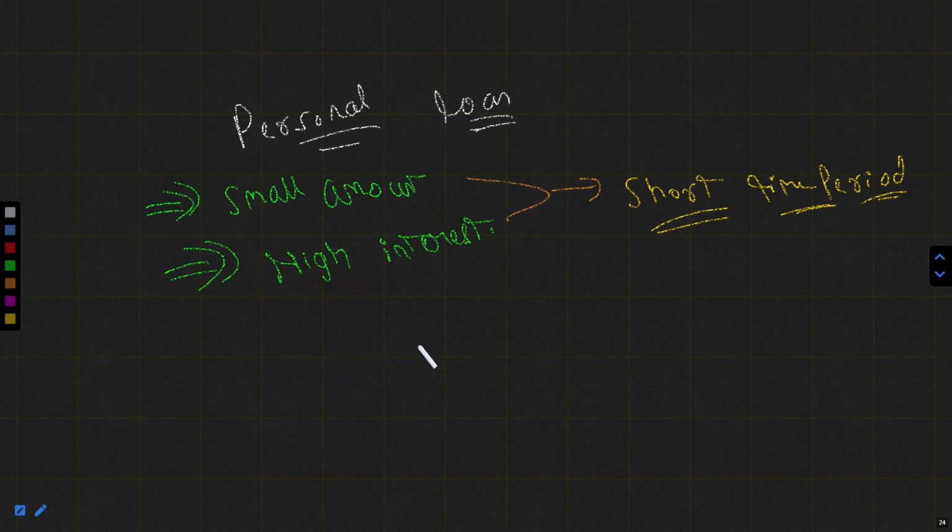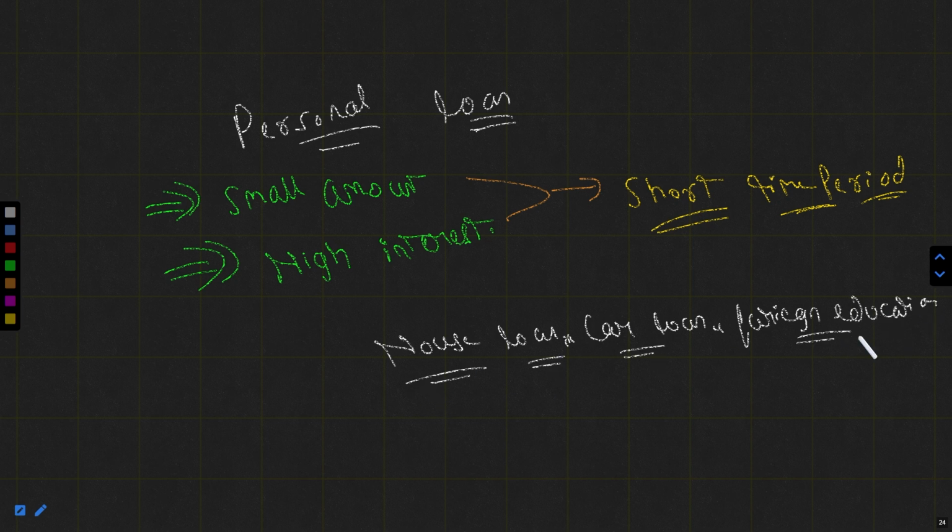But when we talk about long-term loans, like the house loan, the car loan, the foreign education loan, and whatsoever, these loans basically have two categories. First is large amount. Second is low interest rate. Because if you're going for a house loan, you could not make your house in just